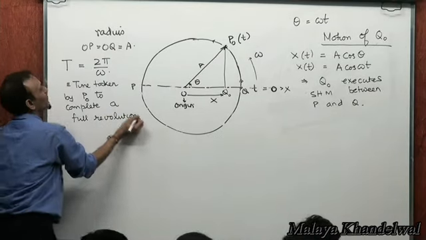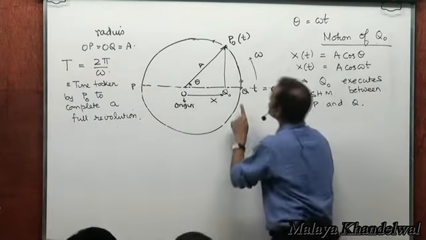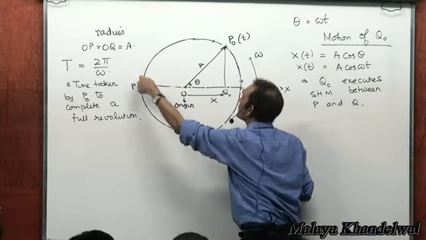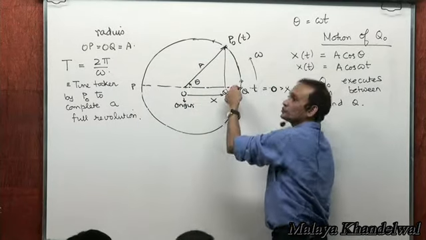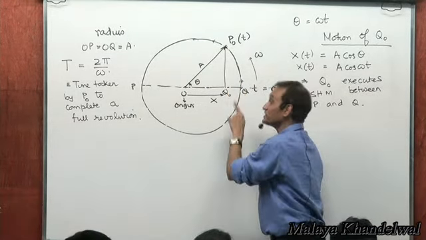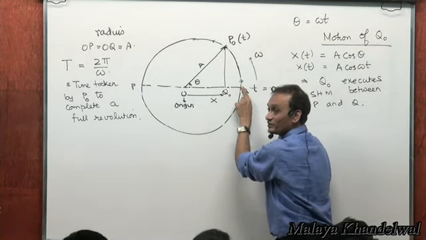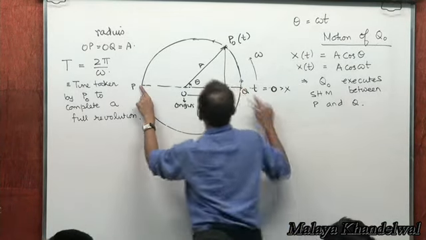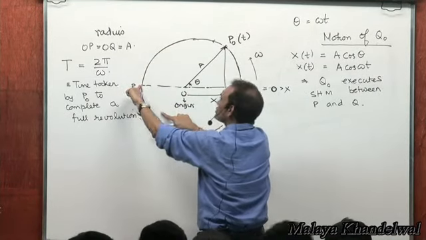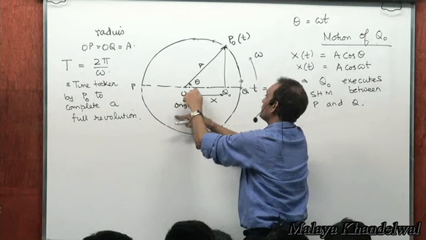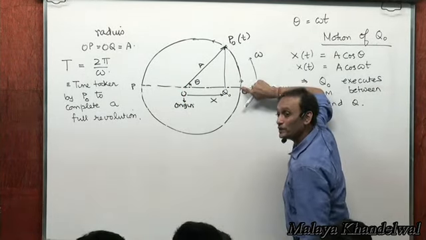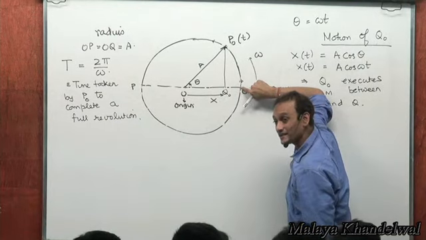And what happens to Q naught? See, P naught starts from here, it goes this way, this way, this way, and back to this. That's a full revolution for P naught. In the meantime, what does its projection Q naught do? It starts from here, it goes here. So when P naught is here, Q naught is here. Now P naught goes this way, so Q naught goes this way. P naught goes this way, Q naught goes this way, and now by the time P naught comes here, Q naught again arrives at this position.